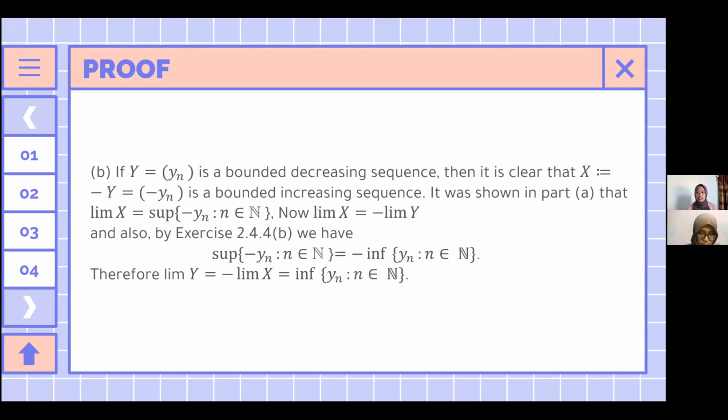And also by exercise 2.4.4 B, we have the supremum of minus yn, n an element of the natural numbers, equals minus the infimum of yn, n an element of the natural numbers. Therefore, we get that the limit y is equal to minus limit x, which is equal to the infimum of yn, n an element of the natural numbers. So point A and B are proven, so the monotone convergence theorem is proven.